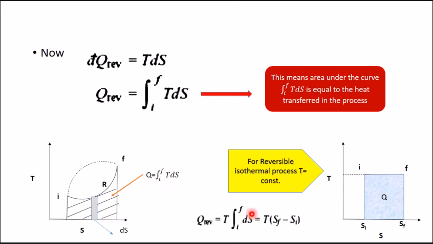Suppose the process is an isothermal process. On the TS plot, isothermal means constant temperature, so the process will be a horizontal line, changing state from I to F. During this constant-temperature process, the heat transfer will be the area under the process. It is a rectangle, and the area of the rectangle is T into Sf minus Si. Going through the equation, Q reversible is equal to T, which is constant, times integration I to F ds, and integration of ds is Sf minus Si. So we get the equation T into Sf minus Si for an isothermal process.